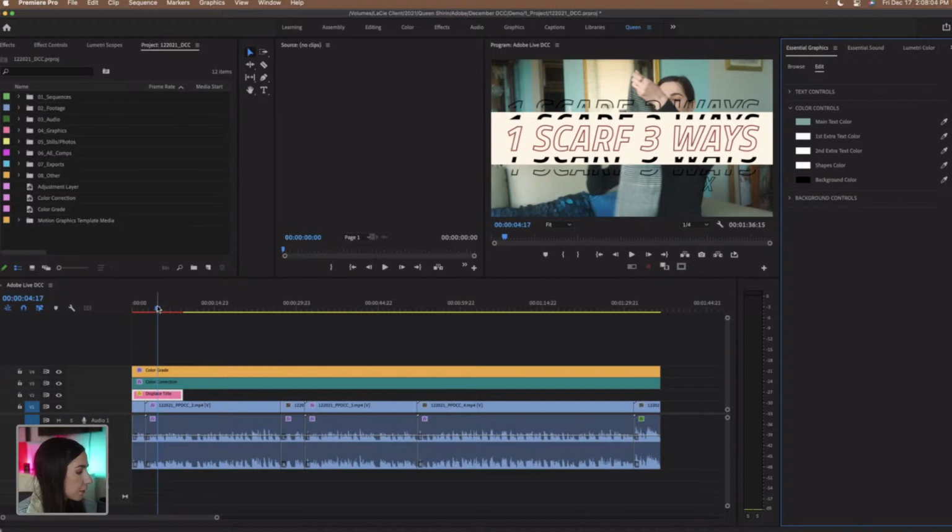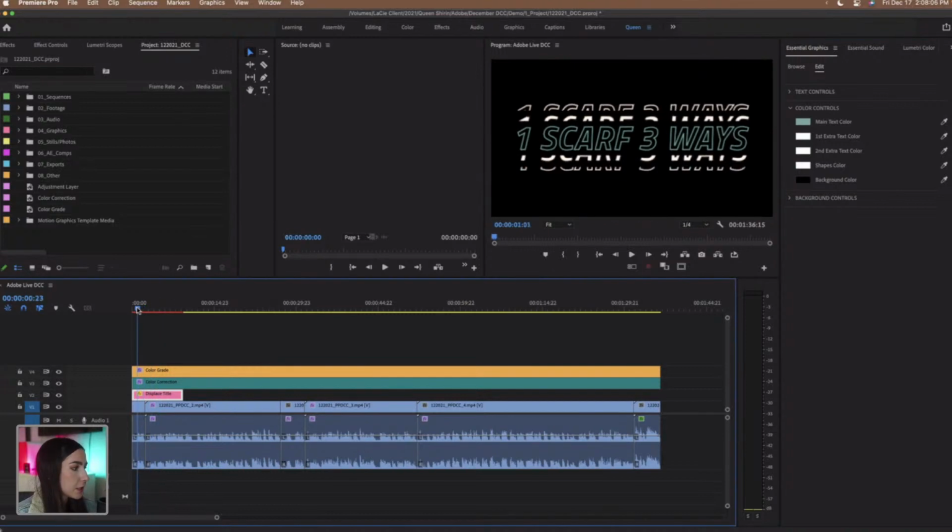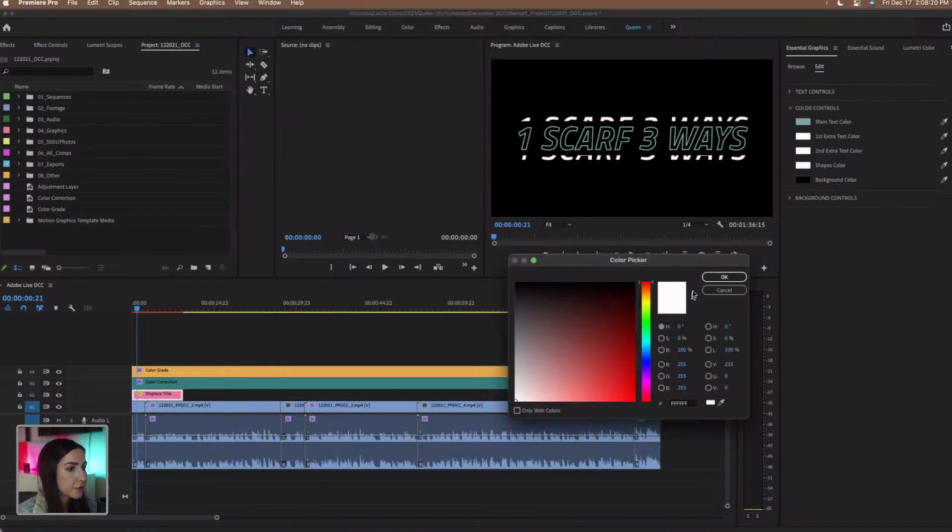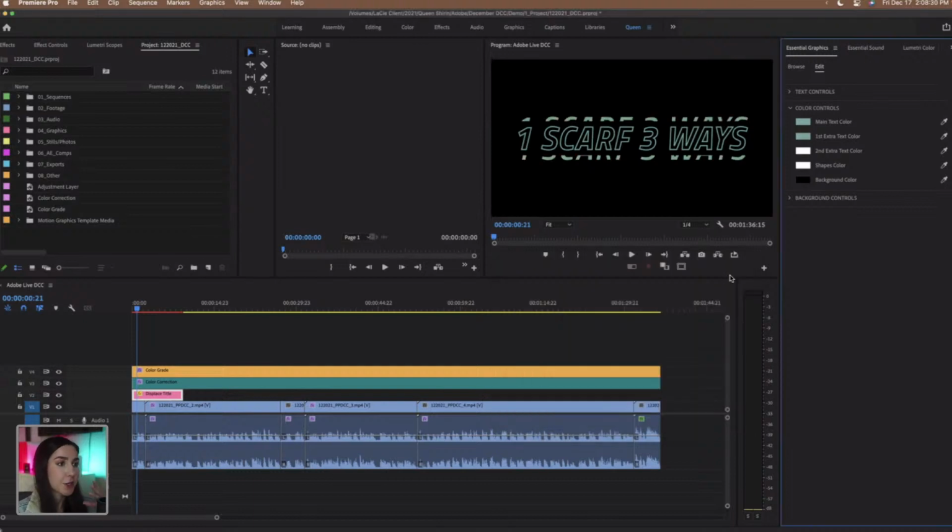And if I scrub back over to the beginning, you'll see that main text color has now changed and it's become that teal color. So let's go through and change the rest of the colors as well. We will do the first extra text color. So let's say for this one, let's try doing that same teal color. I'm just going to choose the eyedropper tool, choose this teal color, and press OK. So now it's cohesive. We have the same sort of color scheme going on.